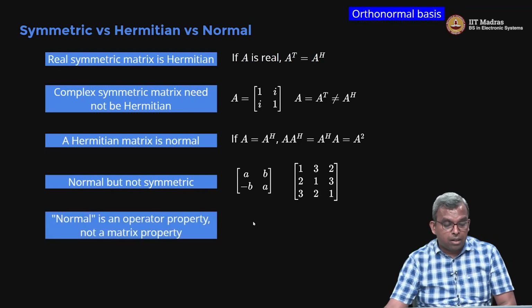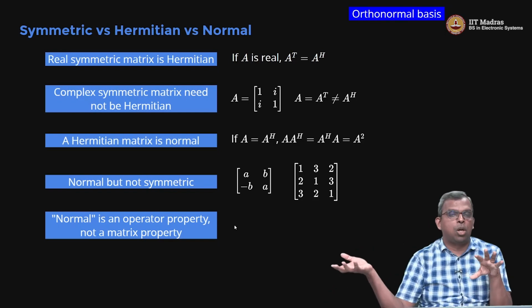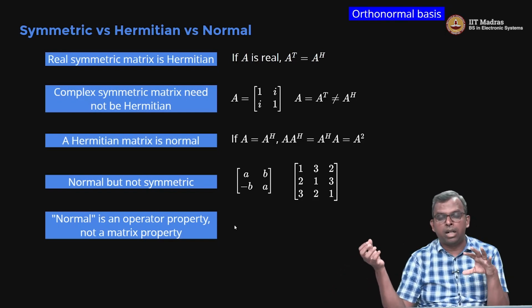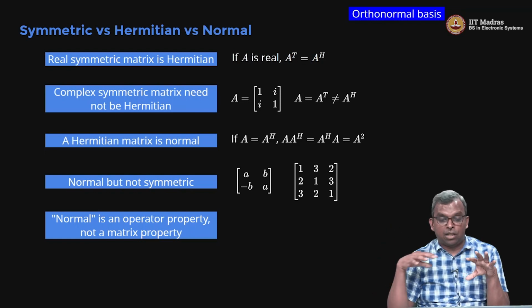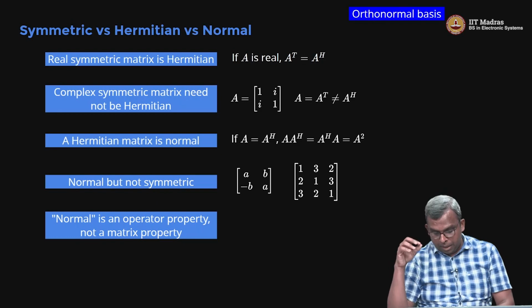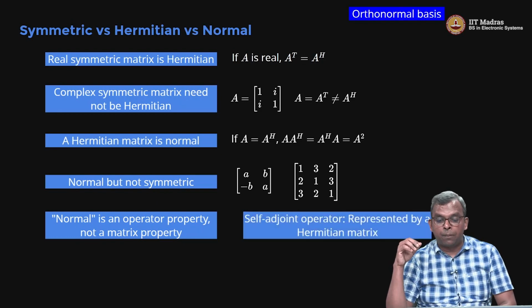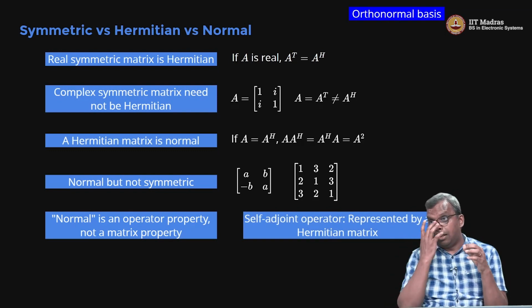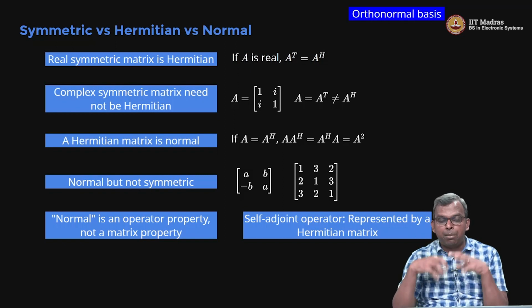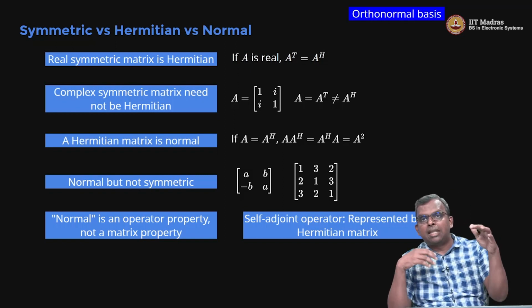A couple of things. Normal is an operator property and not a matrix property with respect to orthonormal basis. Okay, so that's also something important. As long as you're sticking to orthonormal basis, normality is an operator property. It doesn't depend exactly on the basis which we are using. That's important to understand. And if a matrix that represents an operator is Hermitian, then that operator is called self-adjoint.